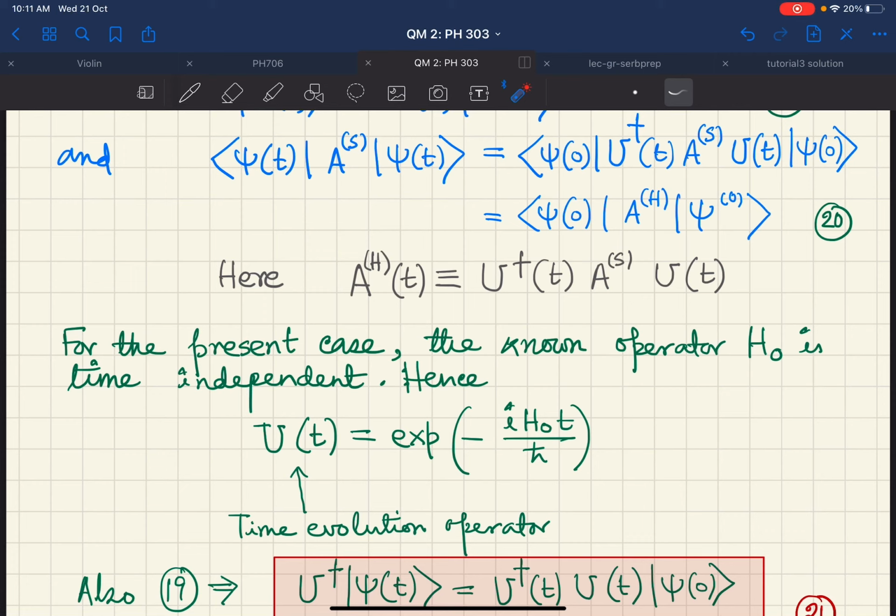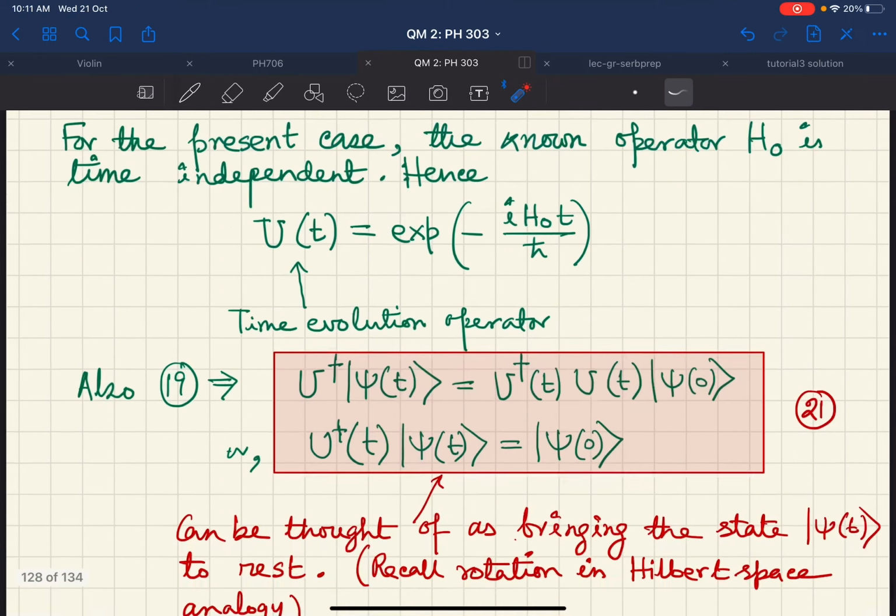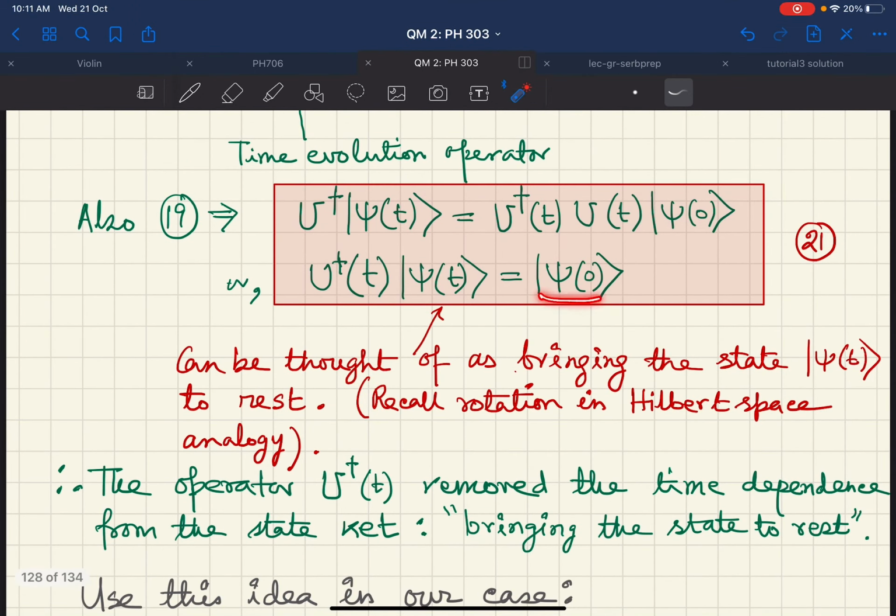Also, note this important property. Suppose I am given psi t. It is given in terms of U t psi 0. Now if we operate both sides by U dagger t, I will have U dagger t U t on psi 0, but U dagger t U t is the unit operator. So I will have psi 0 as U dagger t on psi t. So it can be thought of as bringing the state psi t to rest by operating U dagger t on this psi t.